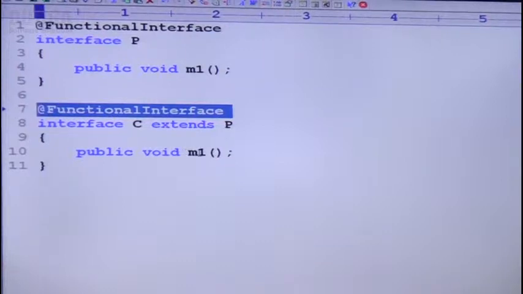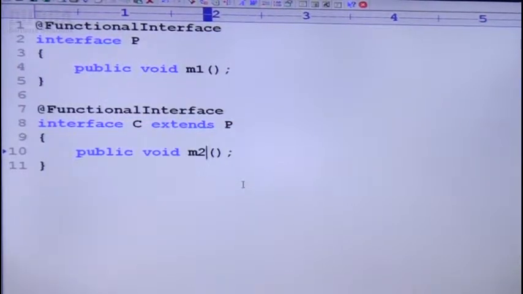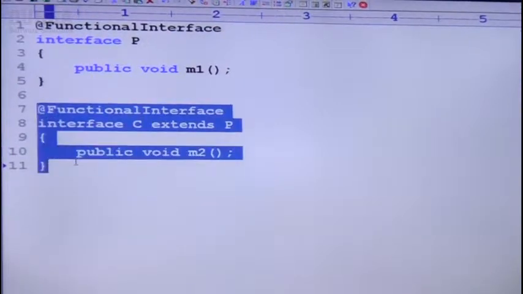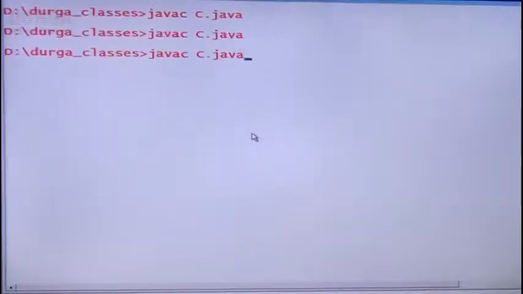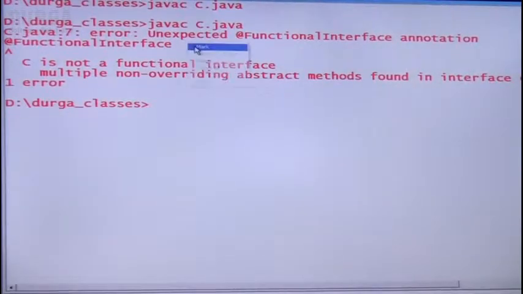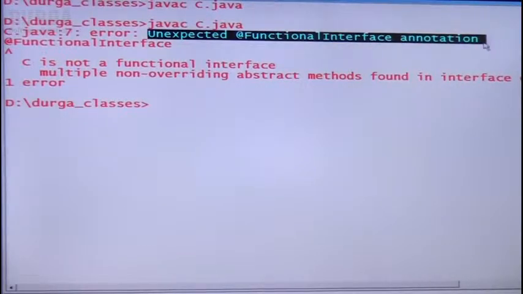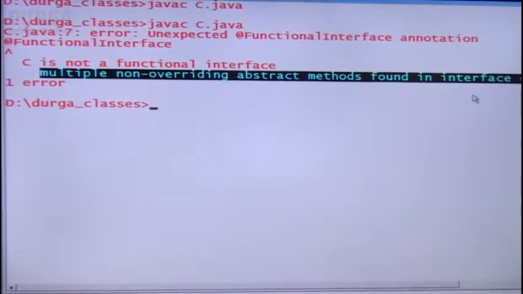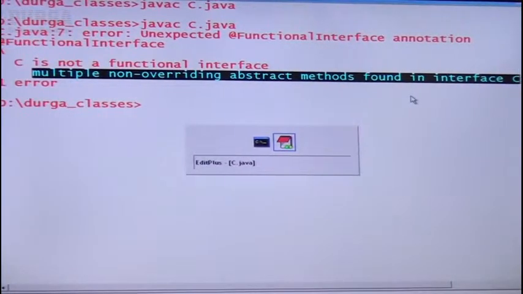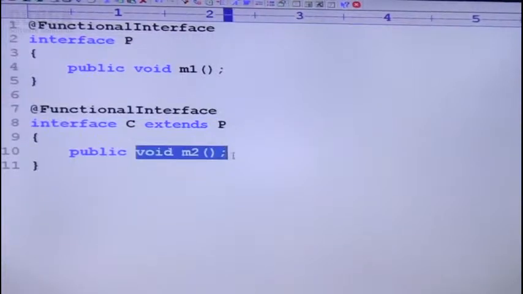By mistake, in the child interface, I am taking a new method, sir. Case 3. By mistake, I am taking a new abstract method, sir. Now observe, sir, is it valid or invalid? Invalid, because child interface contains two abstract methods, but still you declare child interface as a functional interface. That's why let me compile immediately. Have you observed, right? Unexpected @FunctionalInterface annotation. Multiple non-overriding abstract methods found in interface C. That is the problem we are going to get.